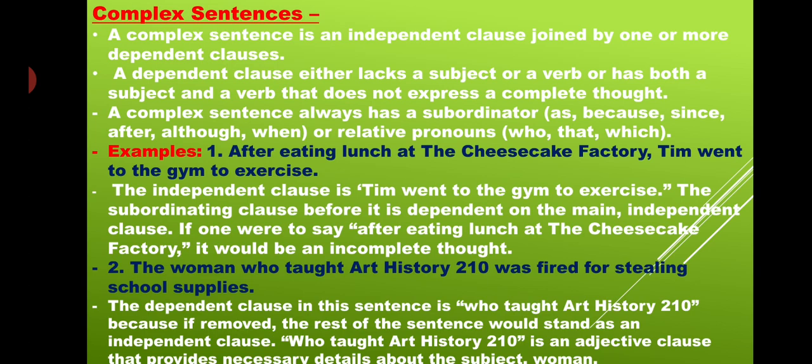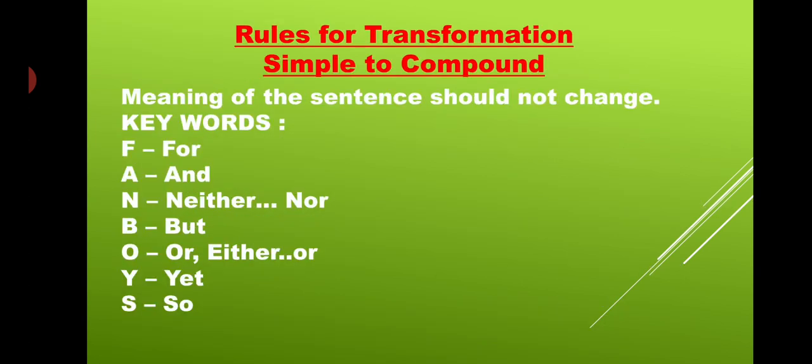So my one sentence is incomplete, and I am completing it with the other subordinate clause by keeping the different connectors. Clear, everyone? In compound, we joined two different sentences with a connector. Here we are joining one incomplete sentence and one complete sentence with the given connectors. Clear, everyone? Now our next topic, that is rules for transformation.